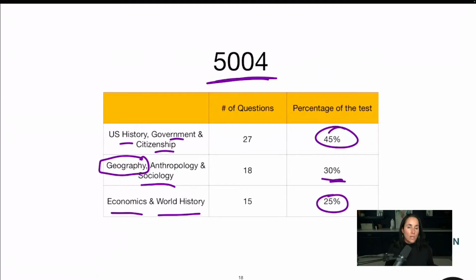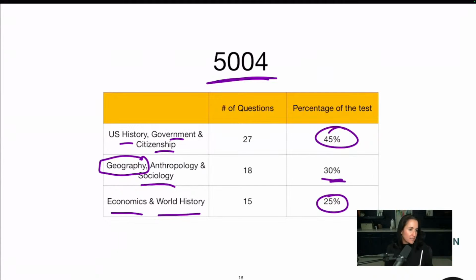But again, people a lot of times get mad about social studies and they say, I didn't see a lot of the questions that you had in your book on the exam. Well, I guarantee there were questions on the American Revolution. I guarantee there were questions on the Civil War. I guarantee there were questions on the founding documents. They may not have been presented exactly the way I said, but you have to know the concept. So no matter what way they're asked, you know the answer. So really think about the timelines, okay?